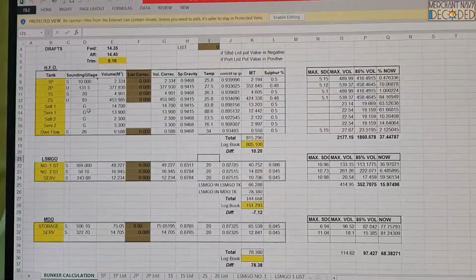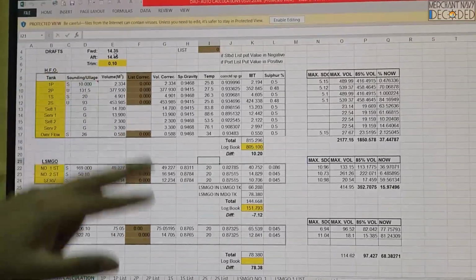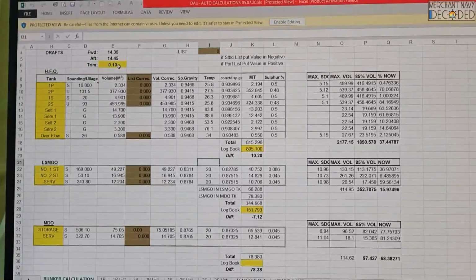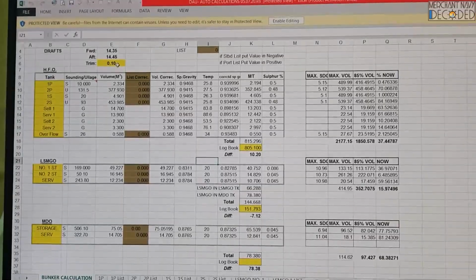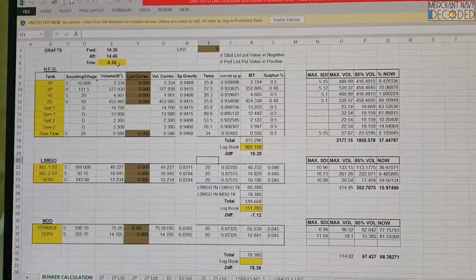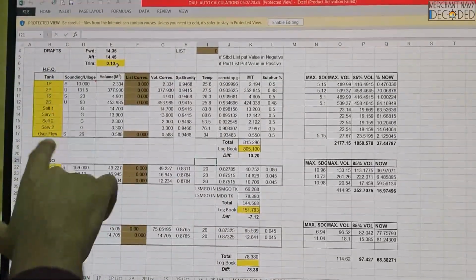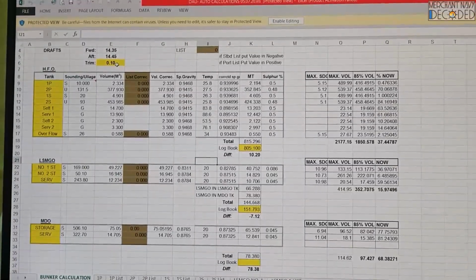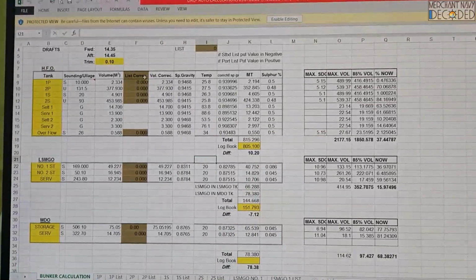So all that we have to do is put in, first of all, the forward draft. When we put the forward draft, we get the trim over here. As I told you, trim is very important. Then we have to put the list, because trim and list decide how much volume is exactly inside. After that, these are the tanks. We have taken the soundings manually, as we will see in the video. So after taking the soundings, we come over here and put them in.